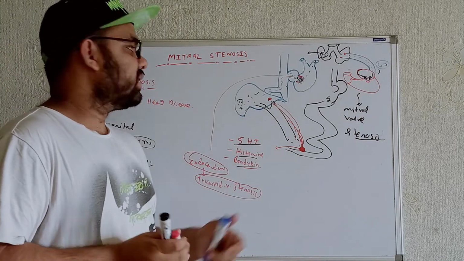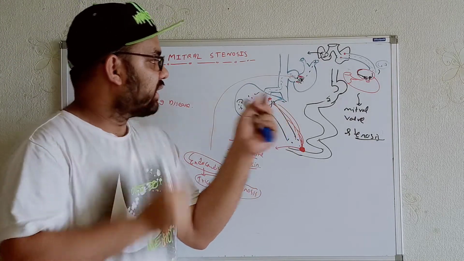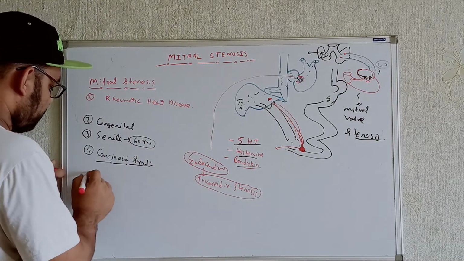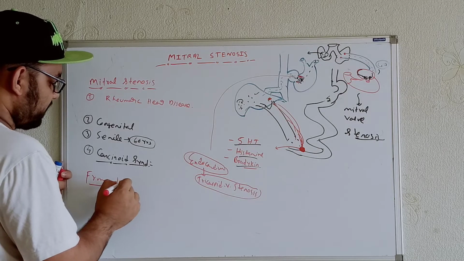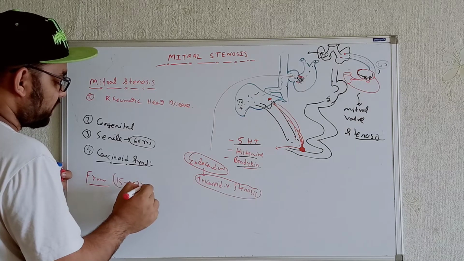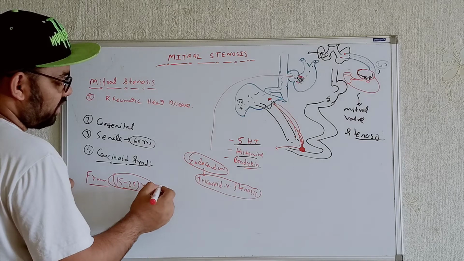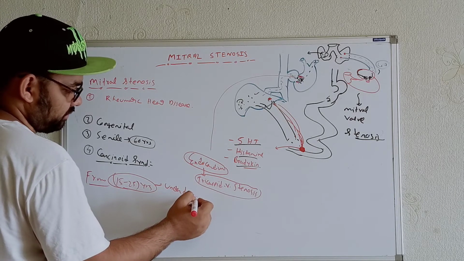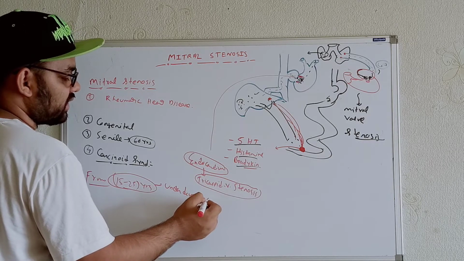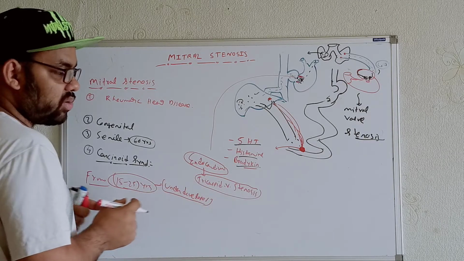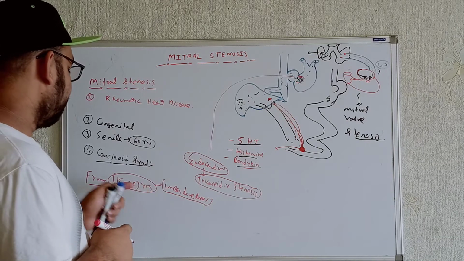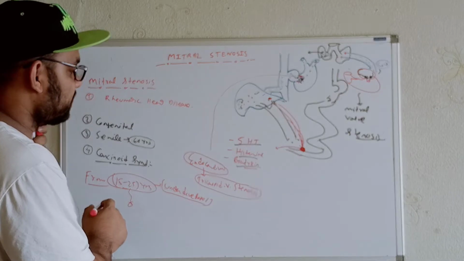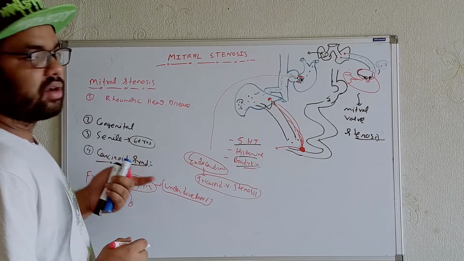Now see this type of thing, we can see it around 15 to 25 years in this age group. In underdeveloped or poor countries, we can see these cases more, because in underdeveloped countries the symptoms will come around 15 to 25 years, as there is not proper treatment.